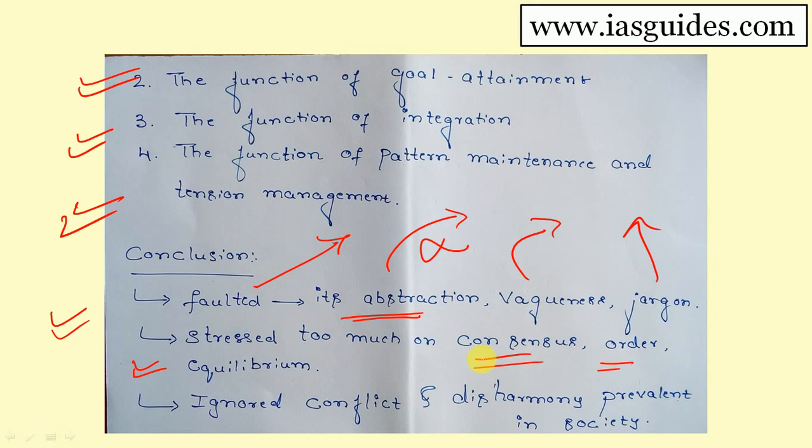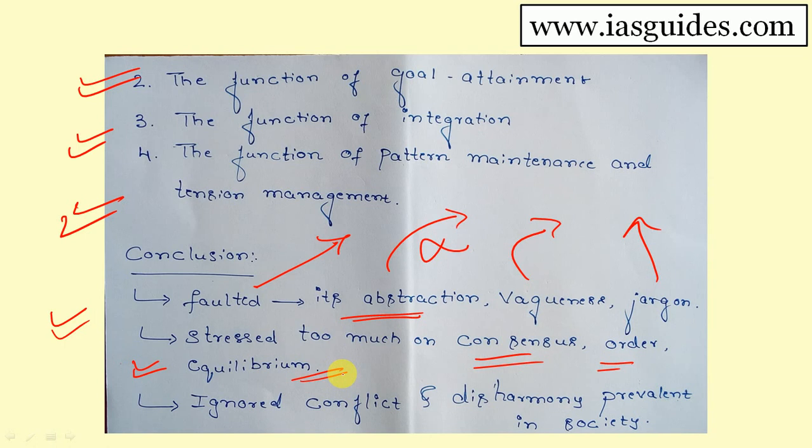They say, come on, there will be disequilibrium also, there will be disruption in society also. Talcott Parson is not taking that into consideration. He is always talking about order. What about disorder in society? He does not actually focus on that. That is also a negative of social system theory, which other sociologists point out about Talcott Parson.